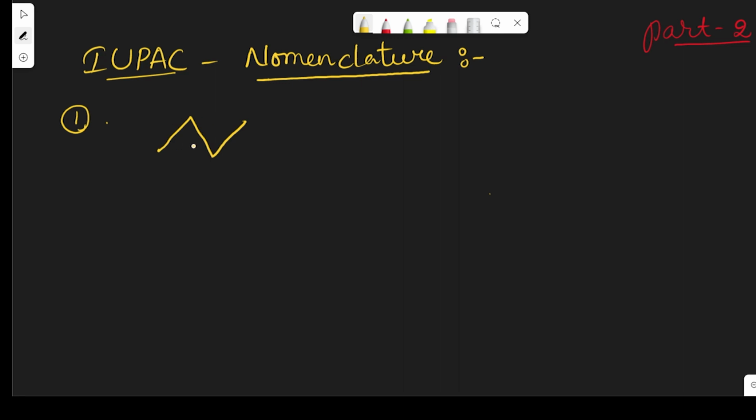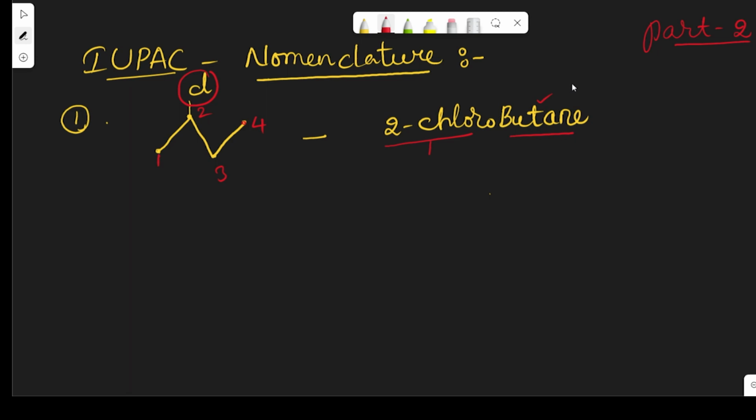See, what is the name of this compound? So, 1, 2, here at the second position there is a chlorine atom. 3, 4. So the name of the compound is 2-chloro-butane, right? See here, this is first position, 2, 3 and 4. So at the second position there is a chlorine atom. That is why 2-chloro-butane. So this is the substituent, this is the word root and this is the suffix, right?